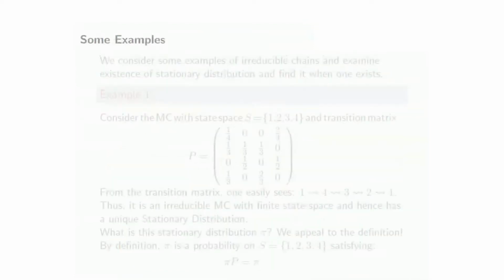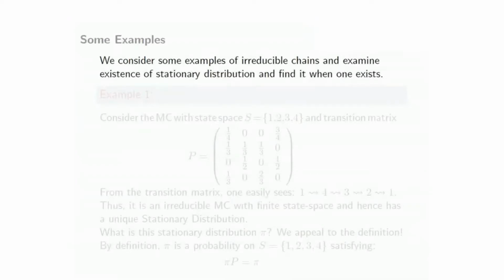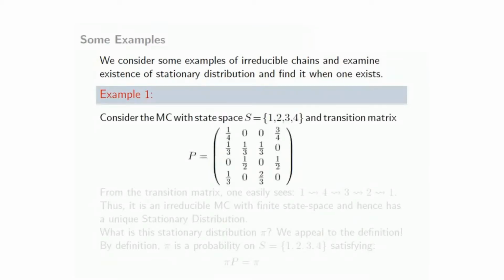Okay, let's consider some examples having seen the theory. Here are some examples of irreducible chains, and we'll examine the existence of a stationary distribution and find it when one exists. So here's example 1. We consider a Markov chain with state space of 4 states, 1, 2, 3, 4, and the transition matrix given by this 4 by 4 matrix.